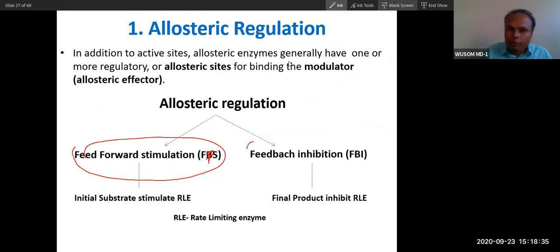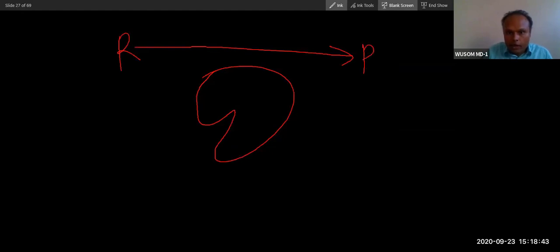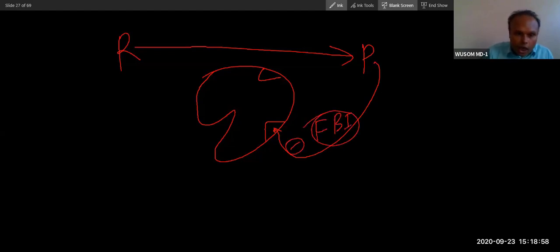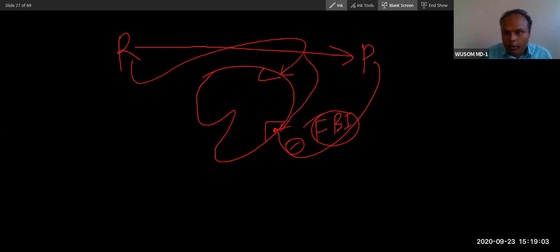So as I have told you, this is the enzyme catalyzing this reaction. It is converting reactant into product, and allosteric sites are there. You know that not all enzymes have an allosteric site. Only the rate limiting enzyme has an allosteric site. So this product will inhibit this, and this is called FBI, feedback inhibition. Now this reactant will bind here and cause stimulation, and this is called feed forward stimulation on the enzyme.